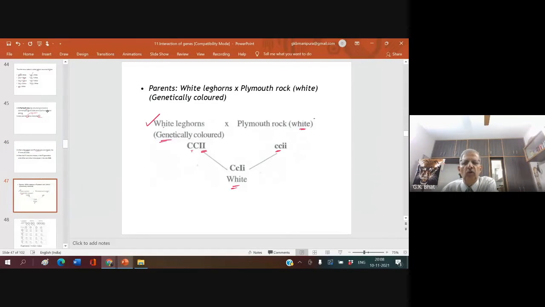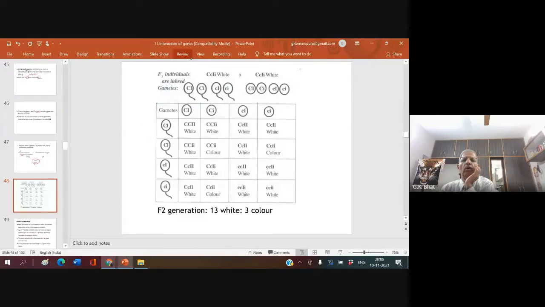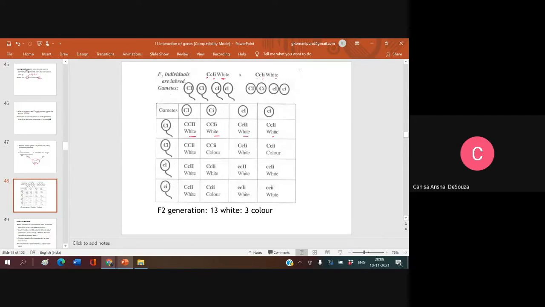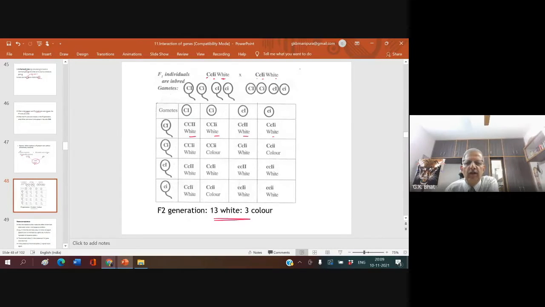When white leghorn and Plymouth Rock are crossed, you will get white. Let us interbreed them. Now, this is white because this I inhibits this C. When these are crossed, you will get what? White, white, white, white. Can you see that? Why are these white? How much do you get? 13 white, 3 colored. Am I right?